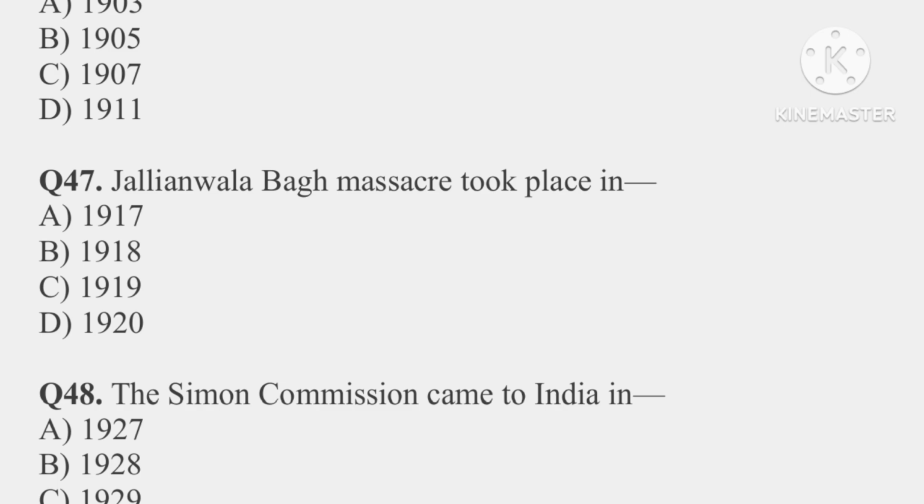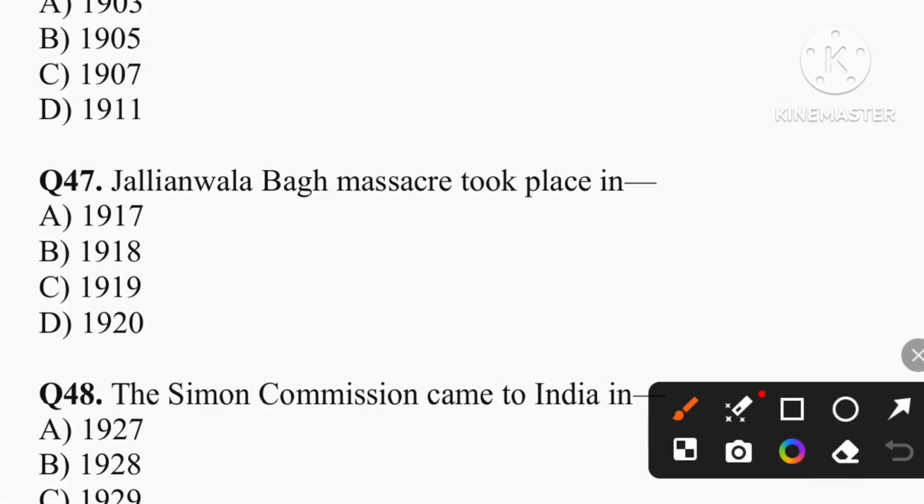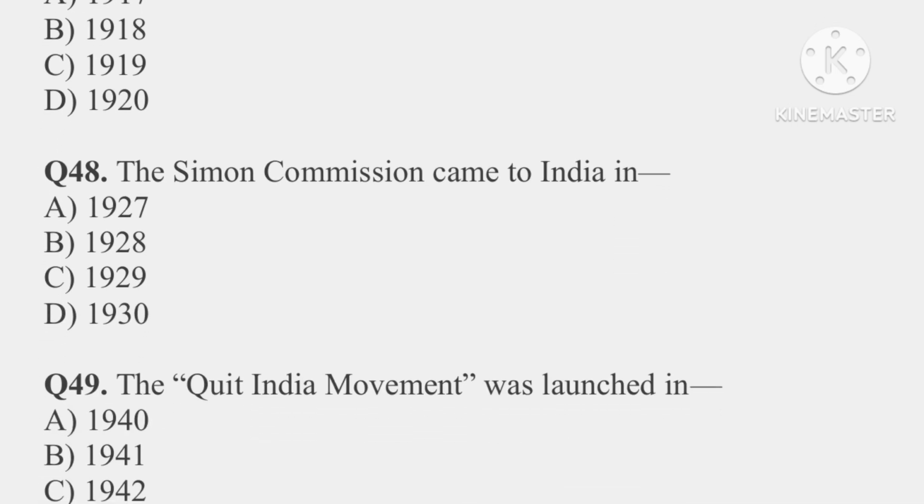So the correct answer is 1919. That is option C is the correct answer. Question number 48. The Simon Commission came to India in which year? So the correct answer is option B, that is 1928.